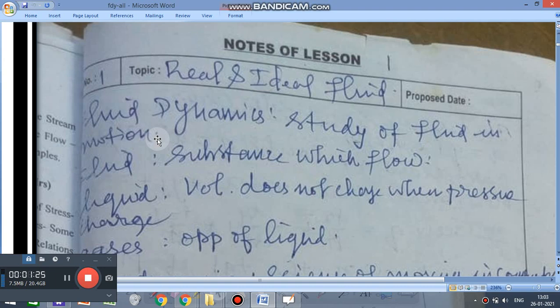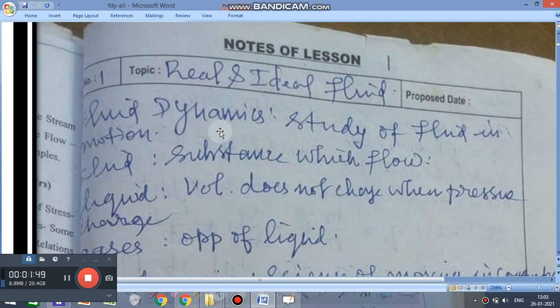It is not at rest, it is in motion. When the fluid is moving, a lot of forces are acting on it. Am I correct? And that is called fluid dynamics. Fluid dynamics means study of fluid in motion, not at rest.